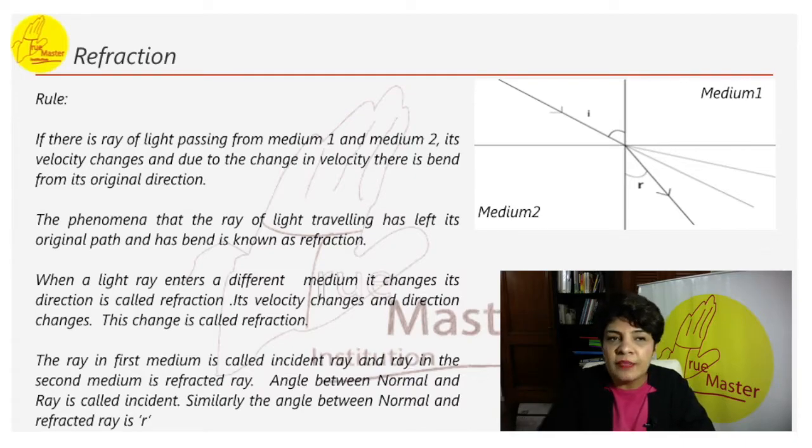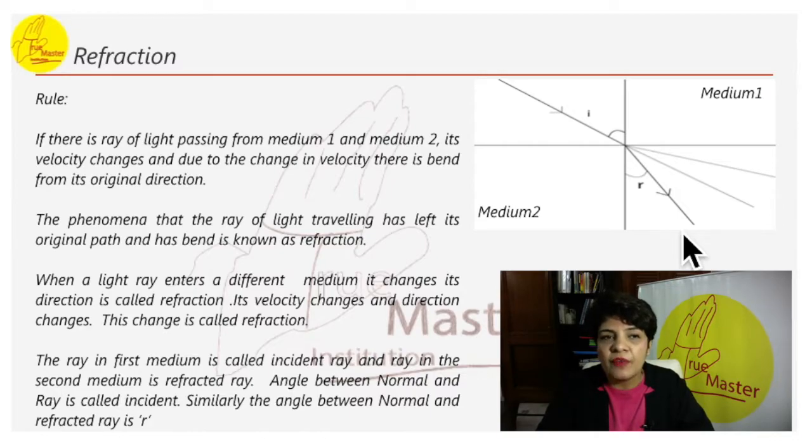As the two mediums are different, the velocity of the ray changes when it enters. That is why the change in velocity results in the bend. So this ray, instead of going straight, will bend down over here. It bends a little. So the change in velocity results in a bend from the ray's original direction. This change is called refraction.